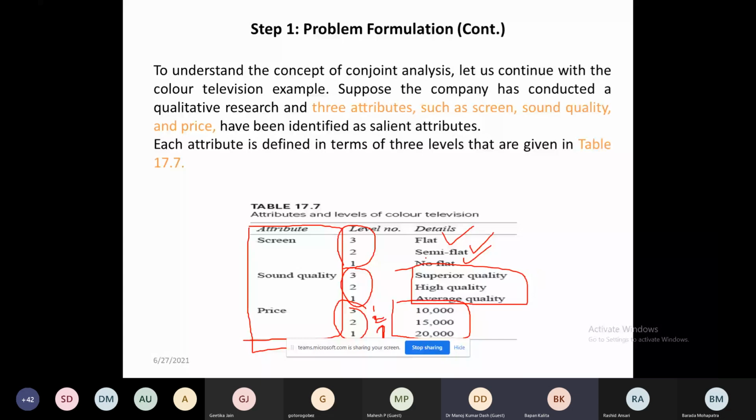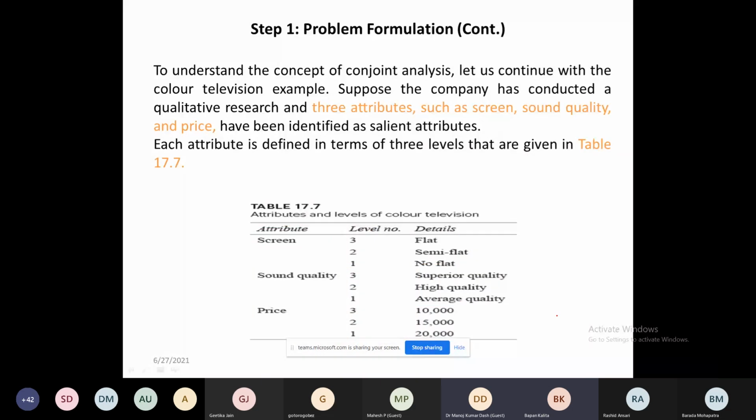So any doubt regarding the problem formulation? Can you apply this conjoint analysis for selection of the best institute in India, a management institute? Can you develop the conjoint analysis to find out the best shop the consumer chooses in the market? Suppose the best online shop, the best online marketing. Is it the website quality, or the information, or the pricing, or delivery? So it means we can apply this conjoint analysis to every marketing problem where the consumer has some choice. Any doubt? No, sir.